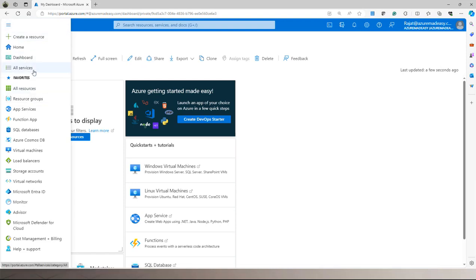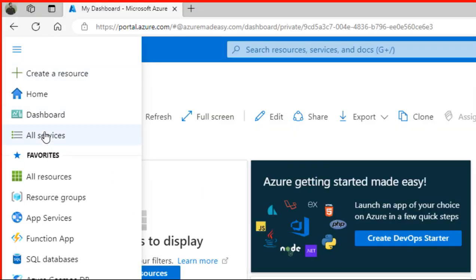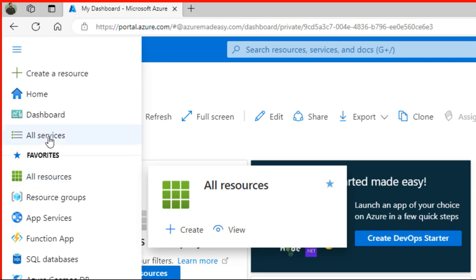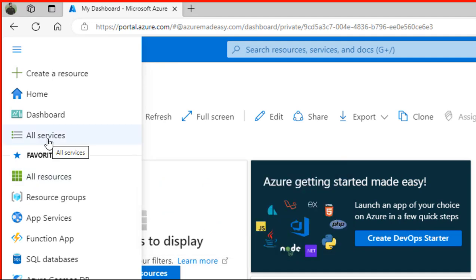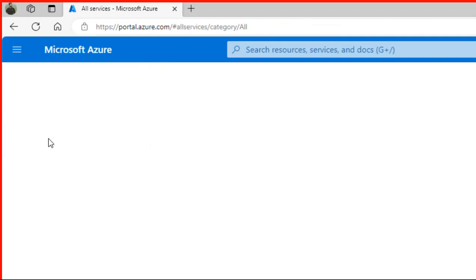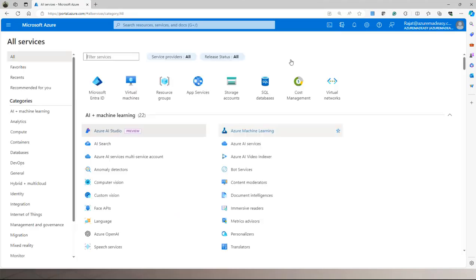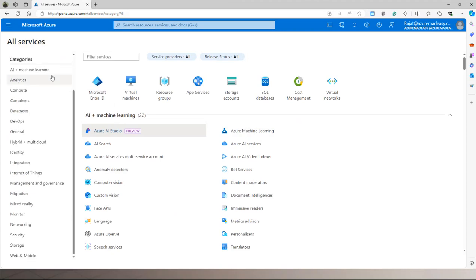So we have two things, called all services and all resources. Now, what do you mean by all services? If you click on all services, it will open a page like this, giving you all the services present inside Microsoft Azure.